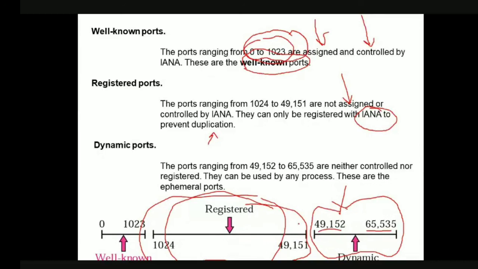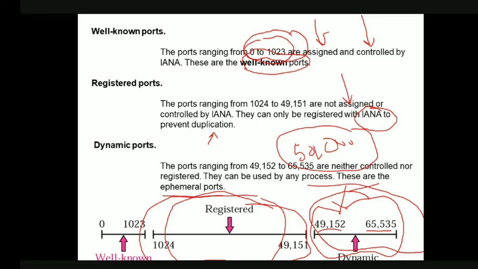So I told you the daytime client previously has used some 50,000 as a port number, right? So this is the port number, which is an ephemeral port number. Okay, so these are called the ephemeral ports. That is, the client can choose any number from this range, that is from 49,152 to 65,535. The client can use any of these numbers to identify its own processes, but the server can use only the port numbers within the range 0 to 1023, because these are well-known port numbers.